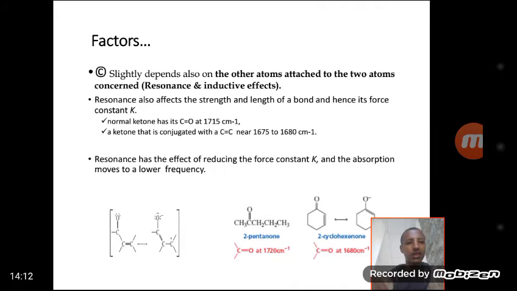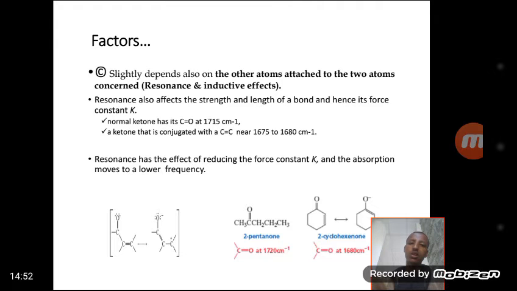Resonance also affects the strength and length of a bond, and hence its force constant. For example, a normal ketone has its carbon-oxygen double bond at a higher frequency, while a ketone that is conjugated with a carbon-carbon double bond absorbs near 1675 to 1680 per centimeter because of the resonance effect. Resonance affects the bond length and bond strength, reduces the force constant, and the absorption moves to a lower frequency.